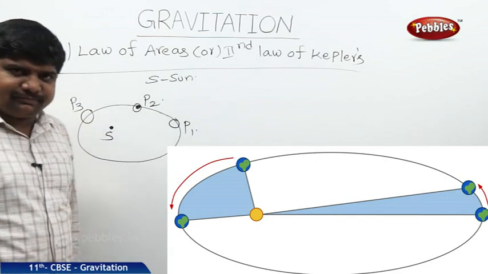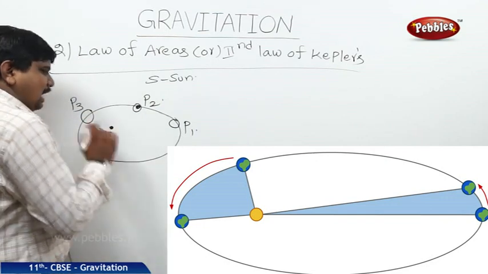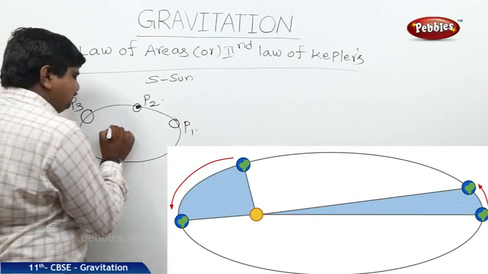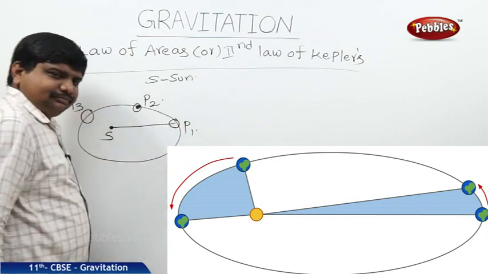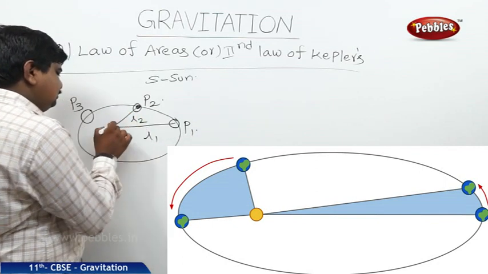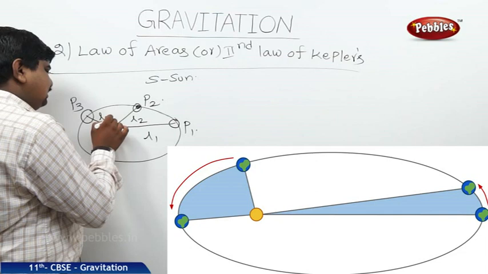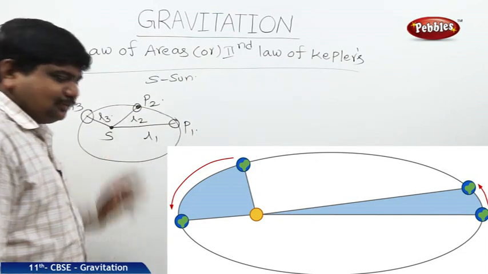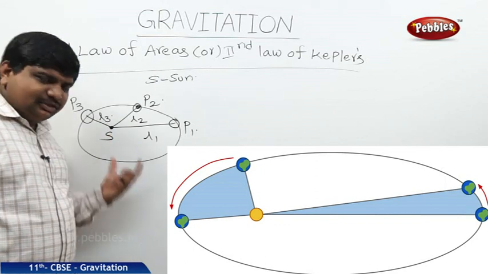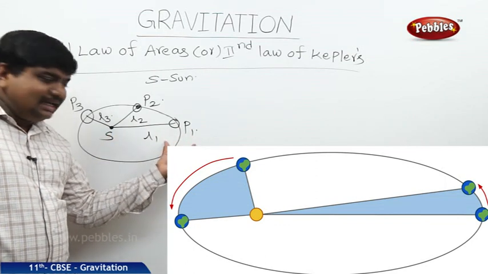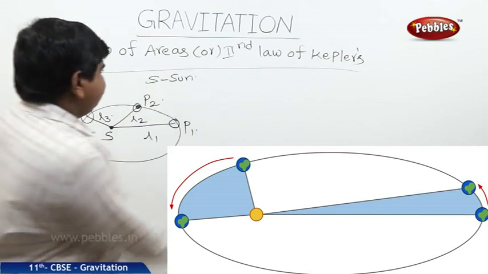in the elliptical orbit. So, I am drawing the line which joins the Sun to the planet at different positions. This is one line, let us say L1. This is one line, L2. This is one line, L3. So what is the statement of law of areas after this explanation? The line which is joining the Sun to the planet sweeps equal areas in equal intervals of time.